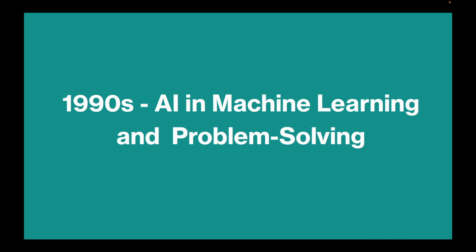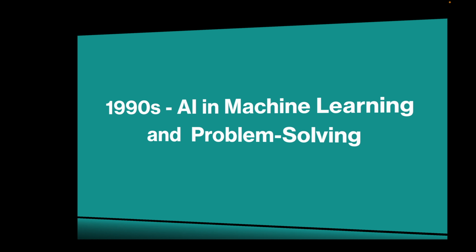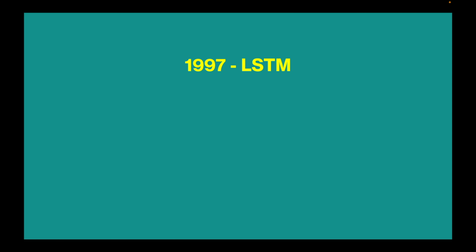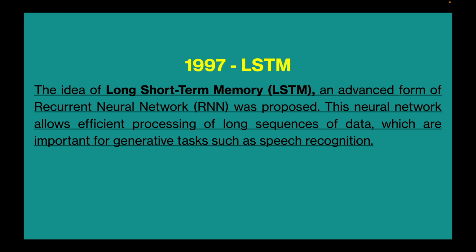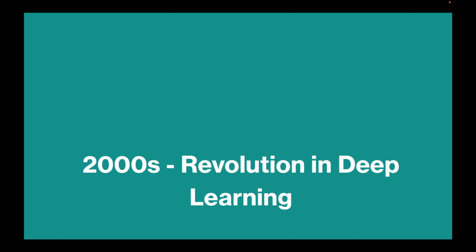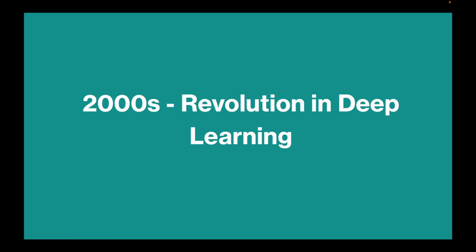1990s, AI in machine learning and problem solving. In 1997, the idea of long short-term memory (LSTM), an advanced form of recurrent neural network (RNN), was proposed. This neural network allows efficient processing of long sequences of data, which are important for generative tasks such as speech recognition. 2000 is the era of revolution in deep learning.